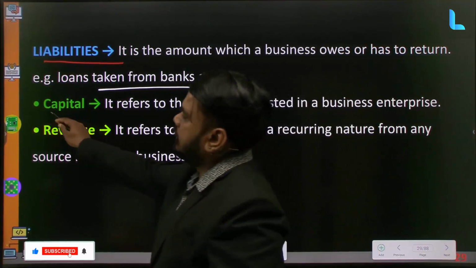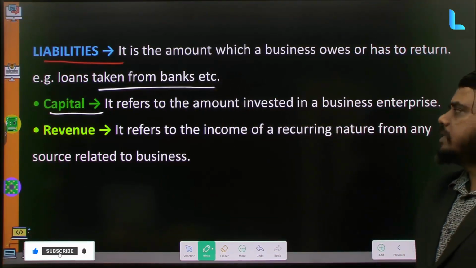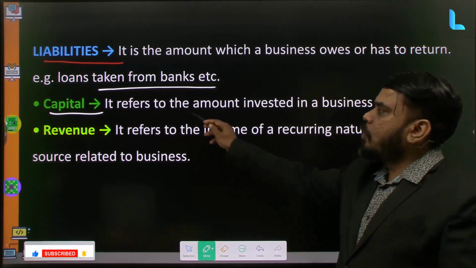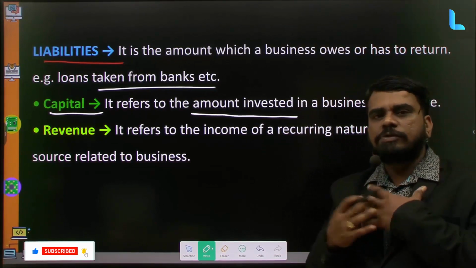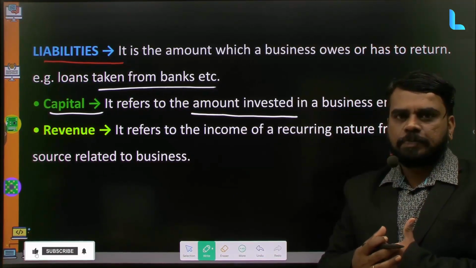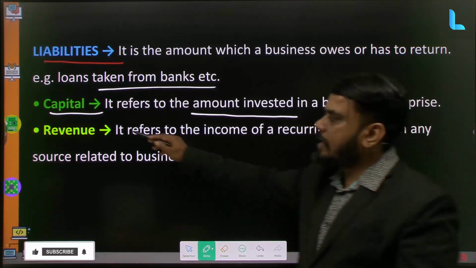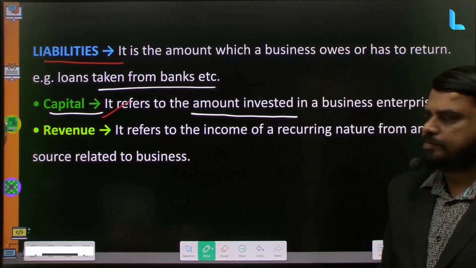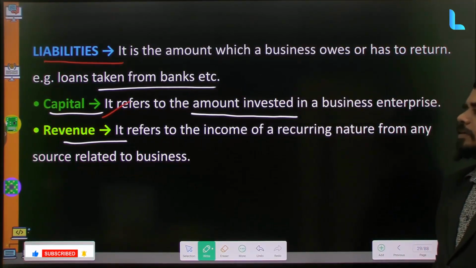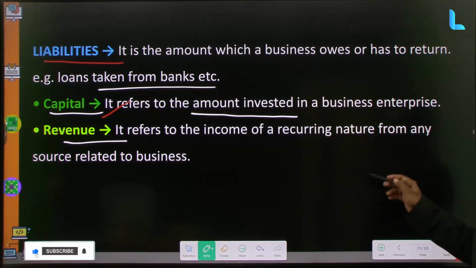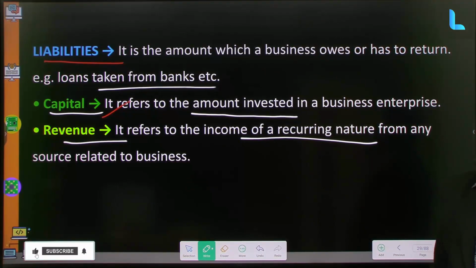So here the first account type which we are discussing is called capital. What is capital? Capital is nothing but the amount which is invested to start the business. If I want to start a business, without capital I cannot start the business. So some amount has to be invested to start the business, that is called the capital, which is a liability. Then revenue. Revenue is the income of recurring nature from any source related to the business.